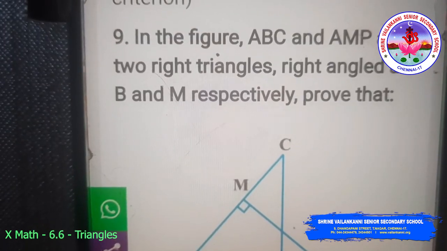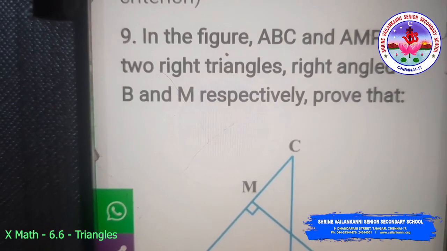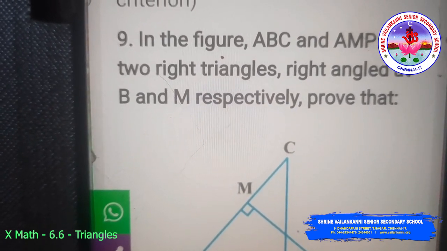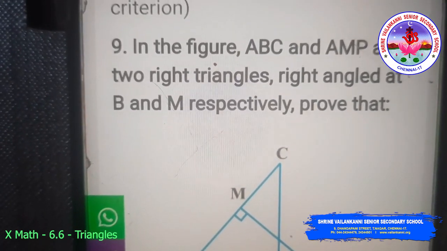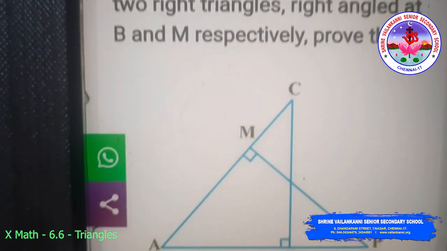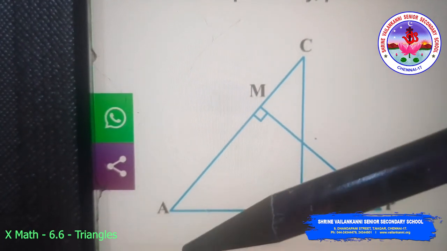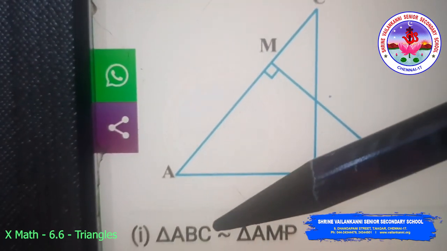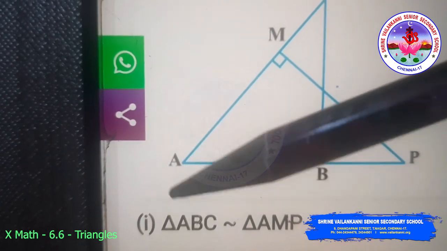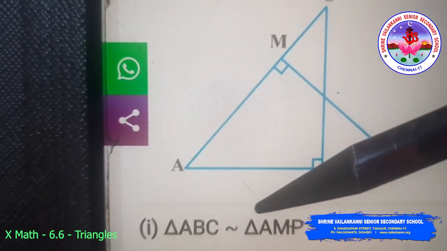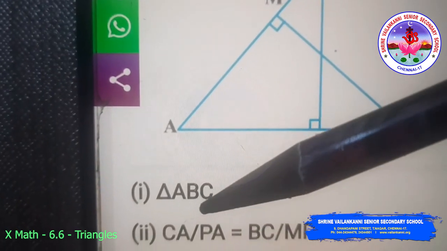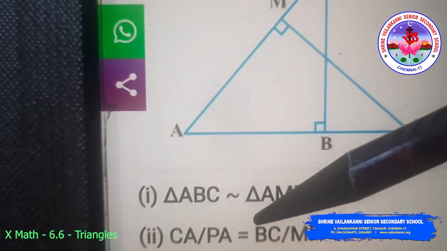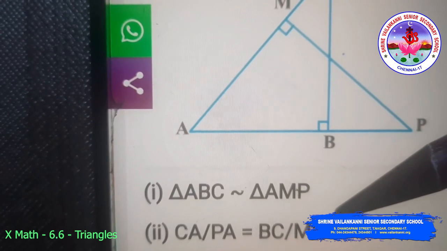Ninth problem. In the figure, ABC and AMP are two right triangles, right angled at B and M respectively. Prove that triangle ABC is similar to triangle AMP. Second case, CA by PA is equal to BC by MP.